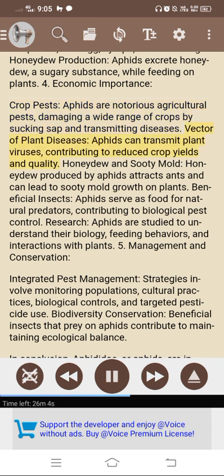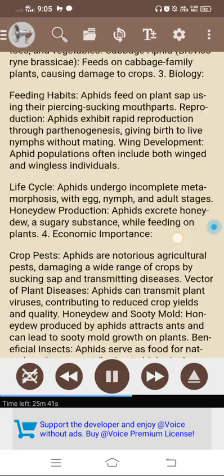Vector of plant diseases. Aphids can transmit plant viruses, contributing to reduced crop yields and quality. Honeydew and sooty mold. Honeydew produced by aphids attracts ants and can lead to sooty mold growth on plants. Beneficial insects. Aphids serve as food for natural predators, contributing to biological pest control. Research. Aphids are studied to understand their biology, feeding behaviors, and interactions with plants. 5. Management and conservation.